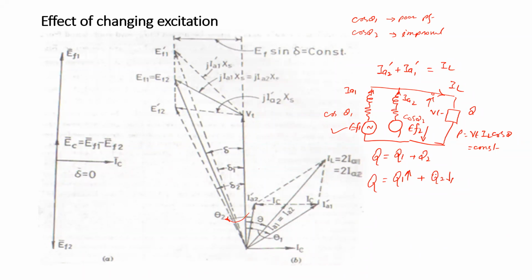So by changing the excitation of one of the alternators, it is possible to alter the reactive power sharing between the two alternators. The alternator whose excitation has been increased will work on poor power factor. Whereas the active power supplied by the two alternators remains the same. That is, the power available to the load circuit will remain the same. And third, the alternator whose excitation is kept constant will work on improved power factor and supply less reactive power. So this is the effect of change in excitation for no load condition and load condition.